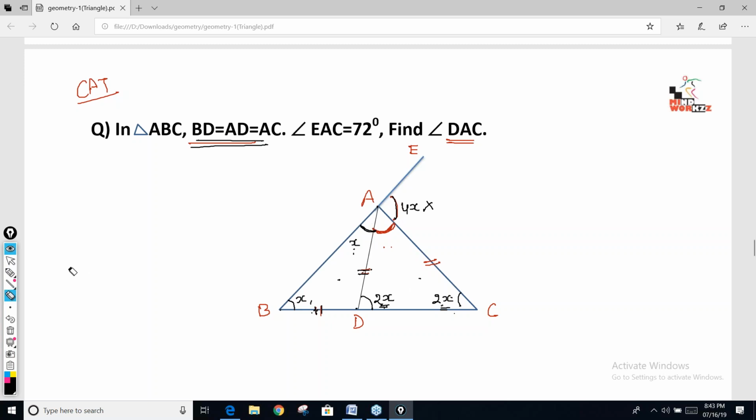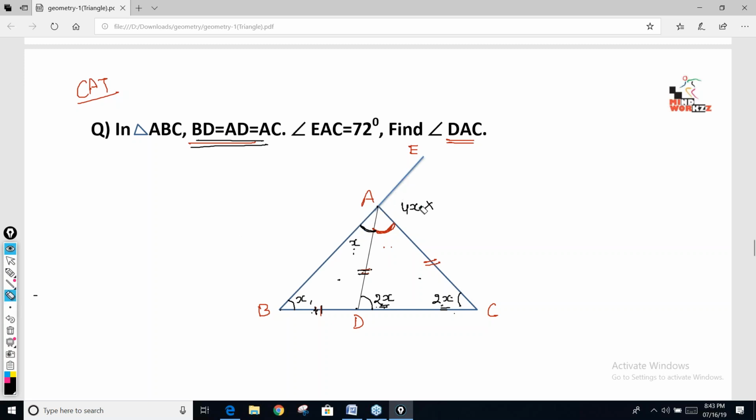If DA had been extended, then this complete angle would have been 4x, and then you could have taken it as an exterior angle. Right now, is any side of this triangle extended? No. The side BA has been extended.